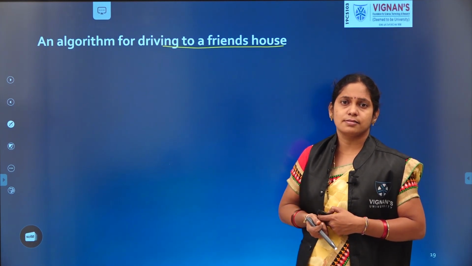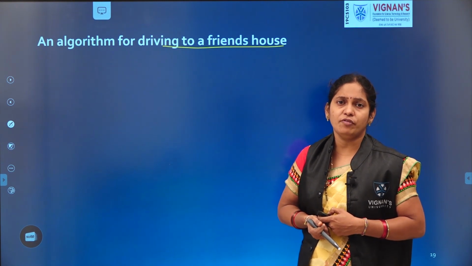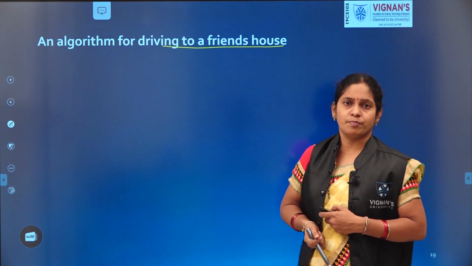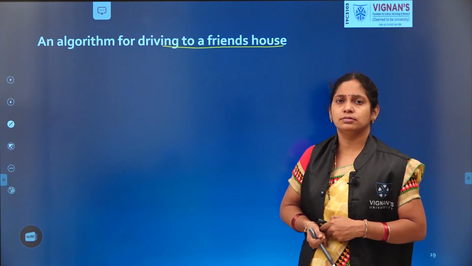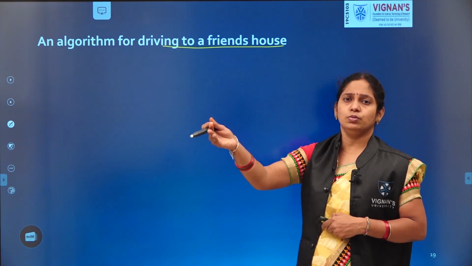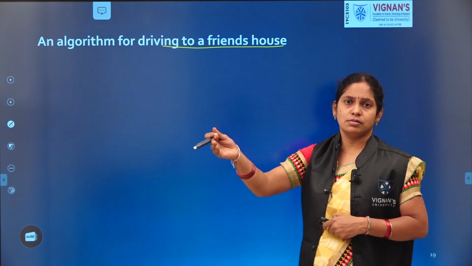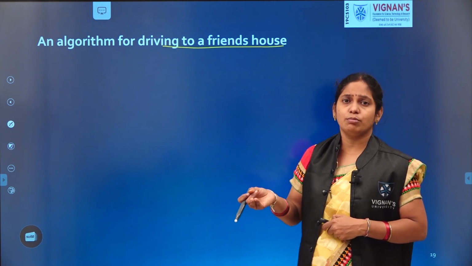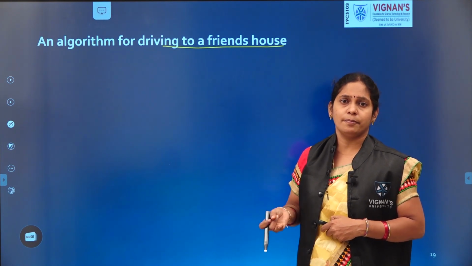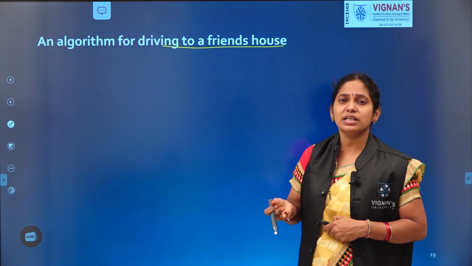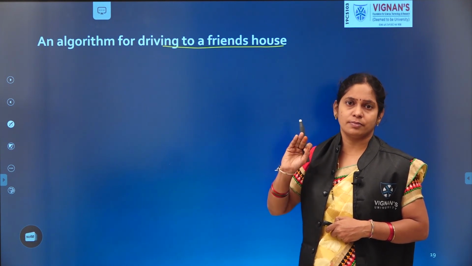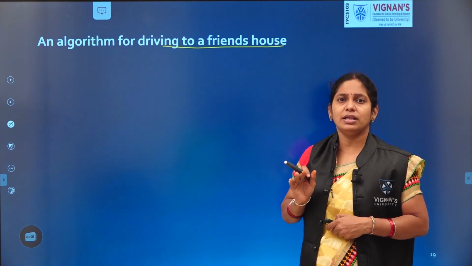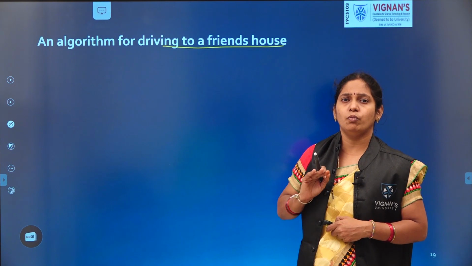What is our task? What task need to be performed here? Driving or moving to the friend's house. That is the task. What is the output? Reach the friend's house. Right? So input is nothing but the vehicle. The task is nothing but moving to a friend's house or driving, nothing but journey. The output is nothing but reach the friend's house. These are the 3 prerequisites. So after identifying the prerequisites, after getting the requirements, now we can start the algorithm.